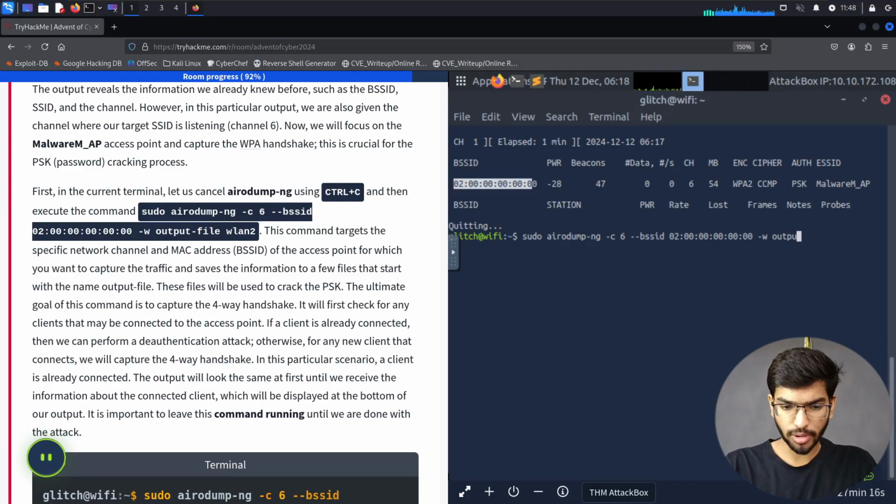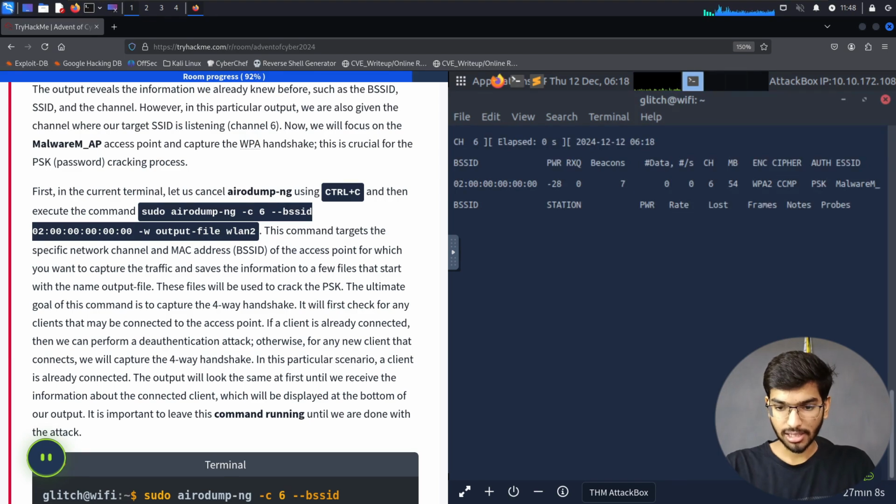So I'll say output-file, and then I need to specify the interface that I need to be using. So I'll say WLAN2 and press enter. Now it's going to perform a scan in this network to look for any of the users, access points, or clients which are present in this network.